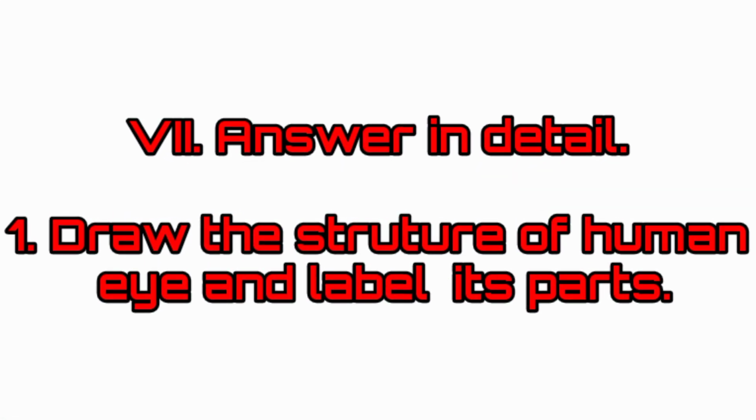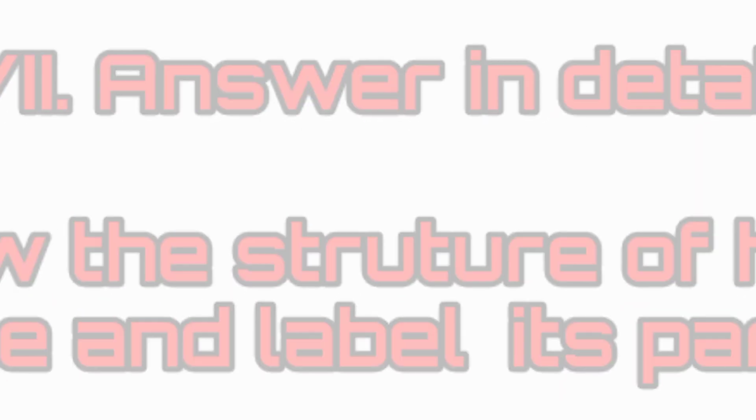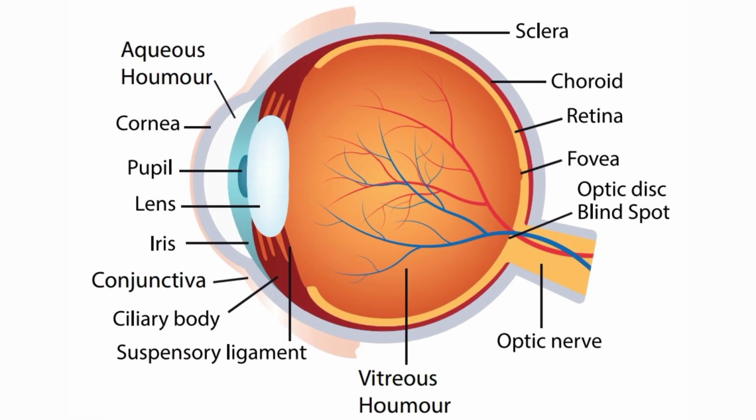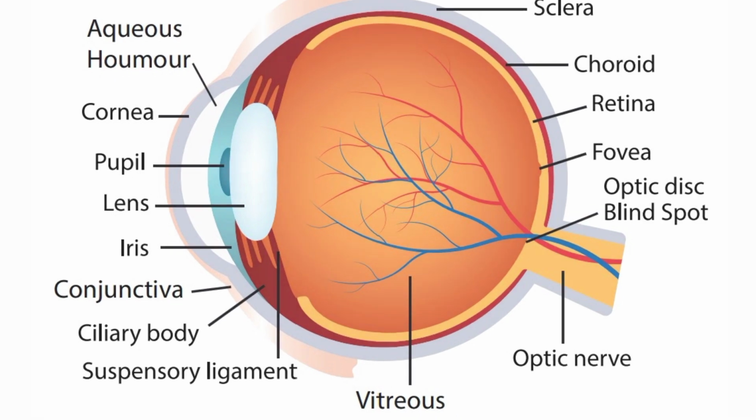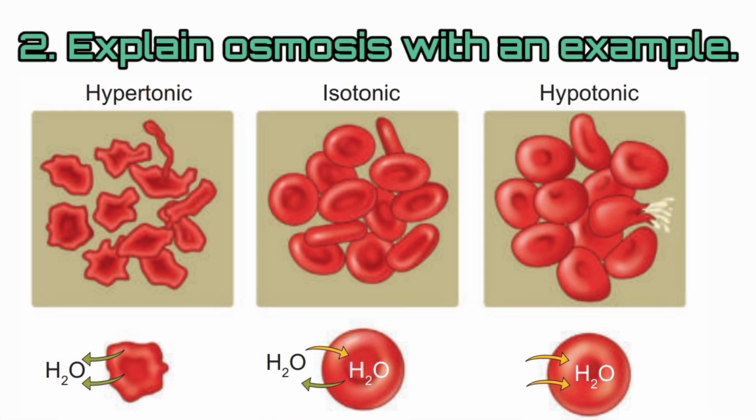Answer in detail. First question, draw the views of human eye and label its parts. Second question, explain osmosis with an example.